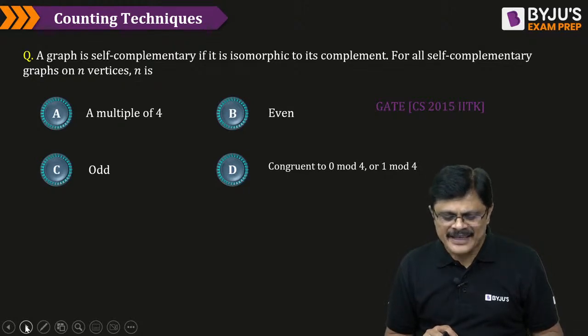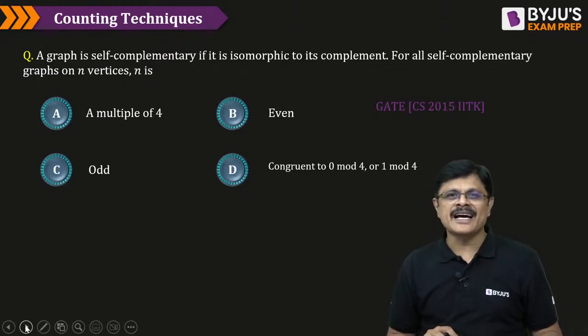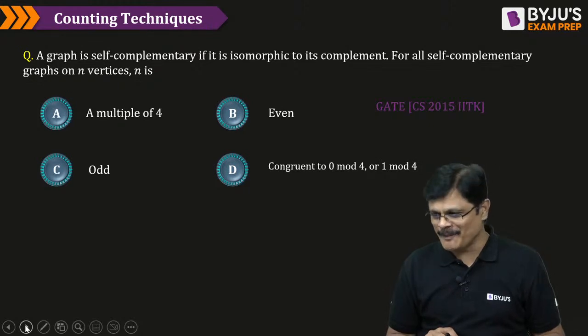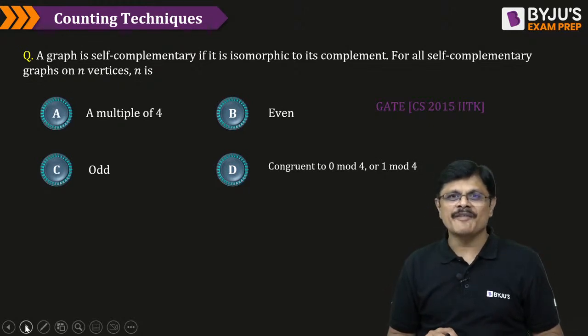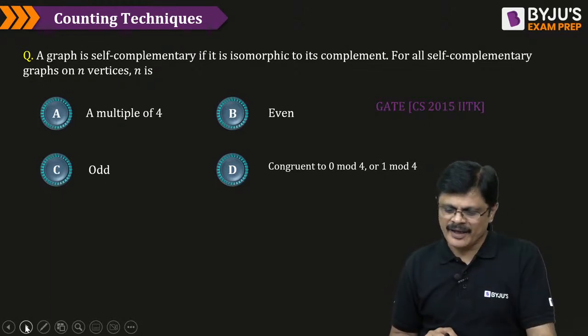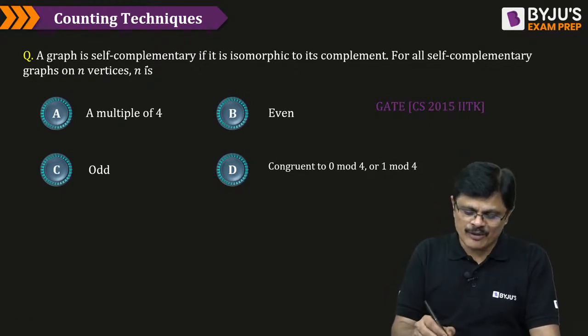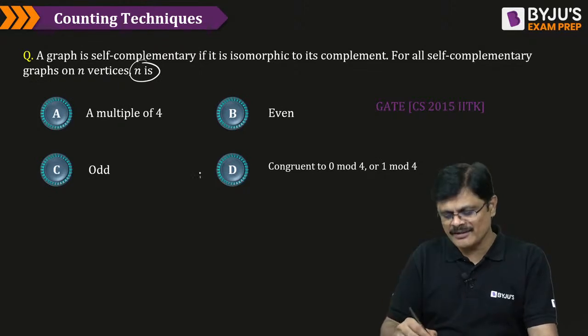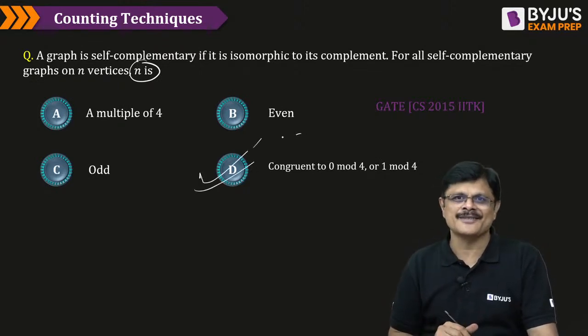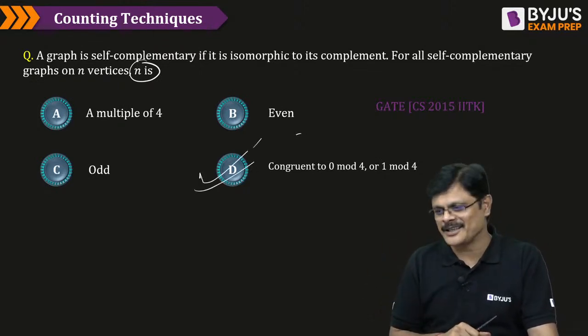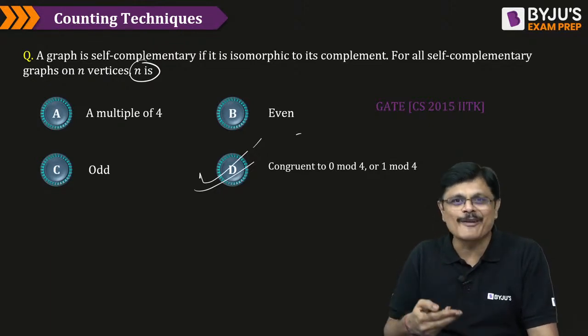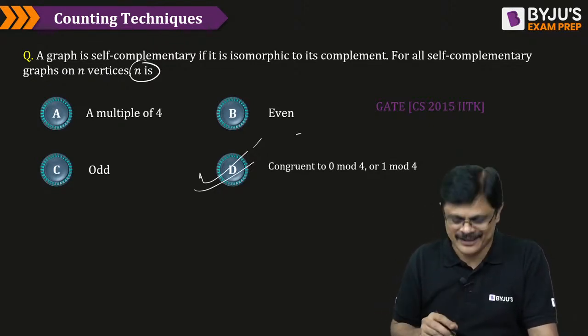A graph is self-complementary if it is isomorphic to its complement. For all self-complementary graphs on n vertices, n should be equal to what? Actually, if you know the direct result, you can directly write the answer like this, without even thinking. But here you want to solve a problem, so I am just giving you the idea for this.